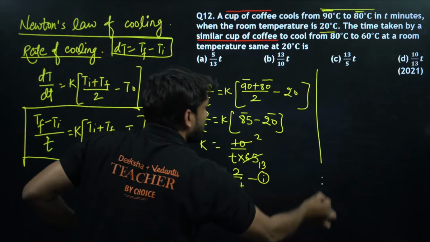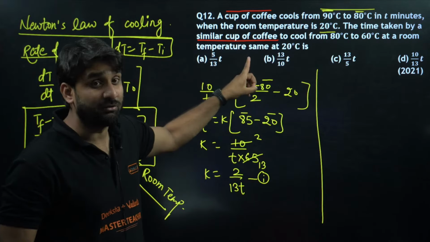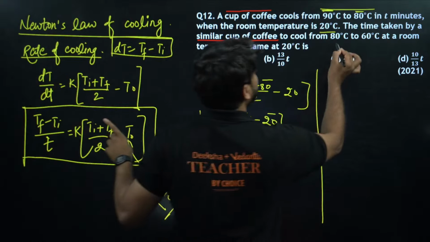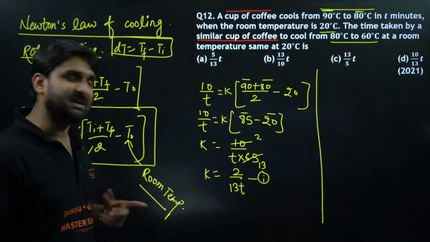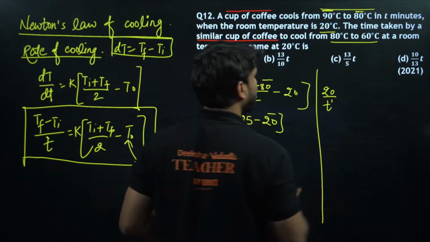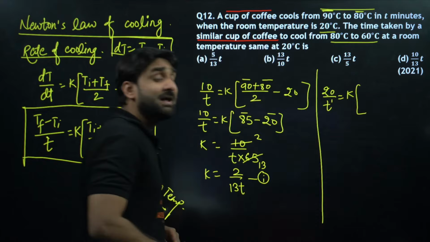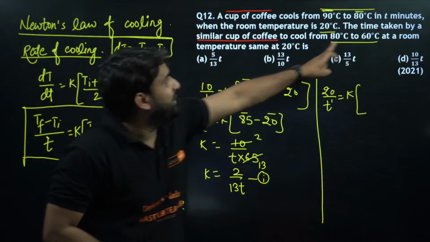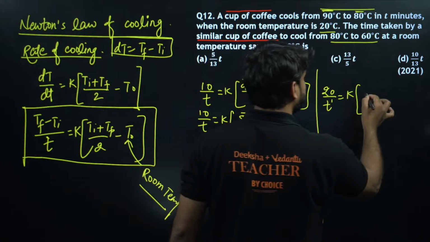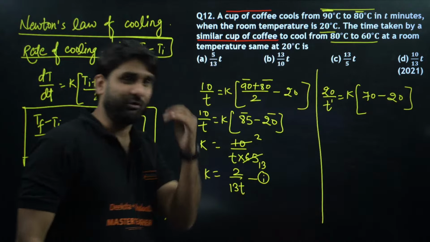Now come to the second situation. In the second situation, the time taken by the similar cup is what we have to find out, we don't know it. So can we use this formula? What is the difference in the temperature? 80 minus 60, so the difference will be 20, divided by T dash, since we don't know the time. This is equal to K times the average of these two temperatures. 80 plus 60 is 140, and 140 divided by 2 will be 70. 70 minus T naught, which is the room temperature, again 20.